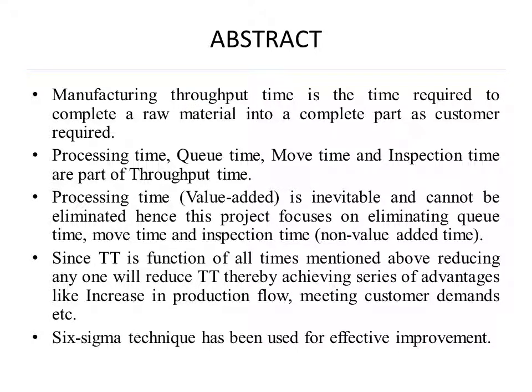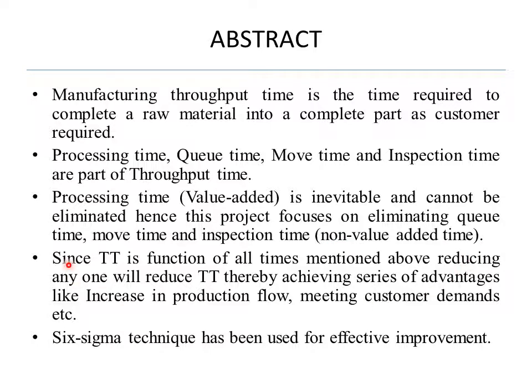Throughput time is the time required to convert a raw material into a completed part as the customer requires. That is the time between the start of an assembly and the end of an assembly. Generally, throughput time consists of processing time, queue time, move time, and inspection time, out of which the processing time is the only value added time, which cannot be eliminated to reduce throughput time. Hence, this project focuses on eliminating queue time, move time, and inspection time, which are non-value added time.